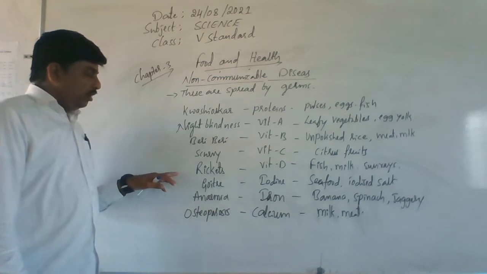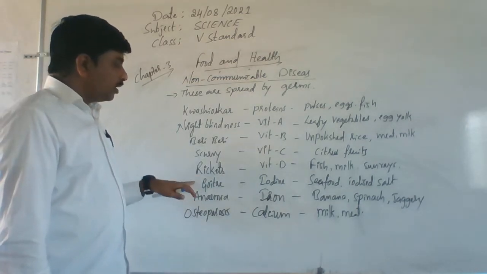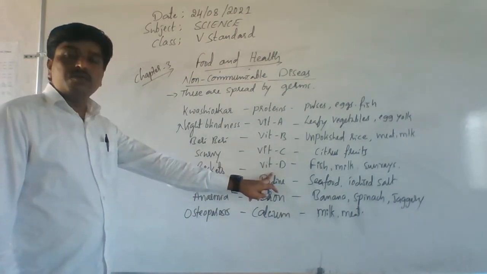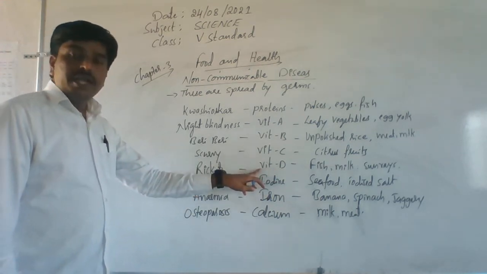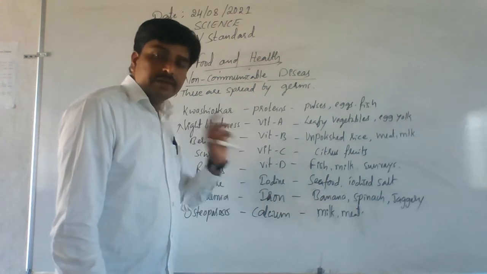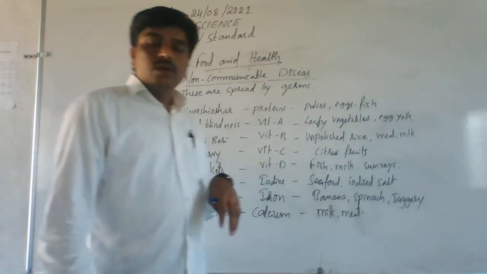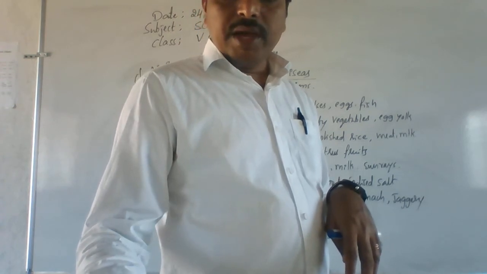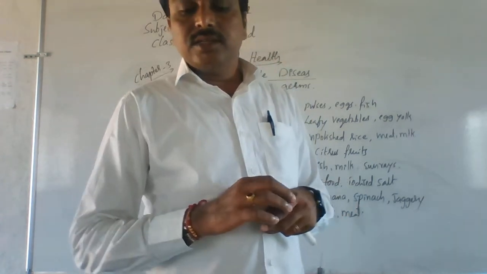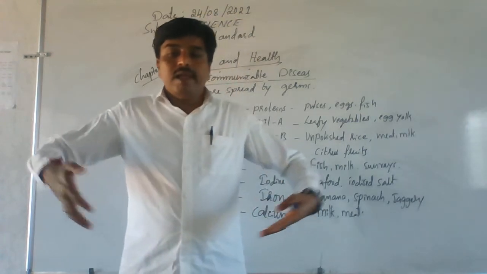Okay. Next one is rickets. Rickets disease is caused by the deficiency of vitamin D. Rickets disease is caused by the deficiency of vitamin D. Understand? So, the main symptoms of rickets disease are soft bones and bow legs.